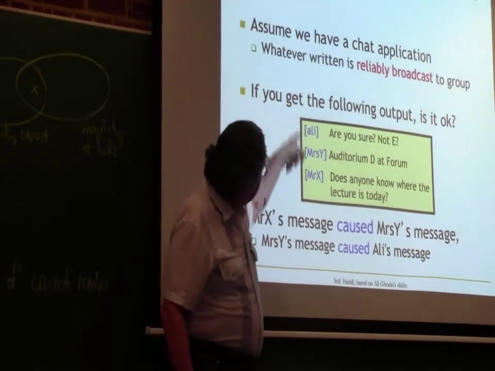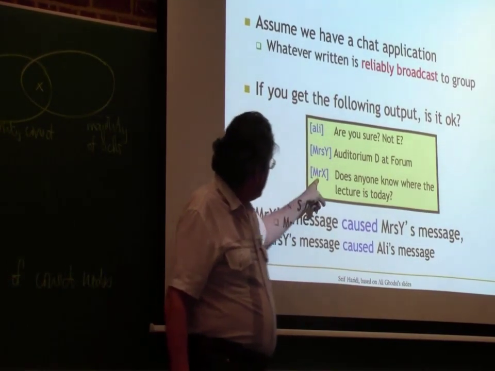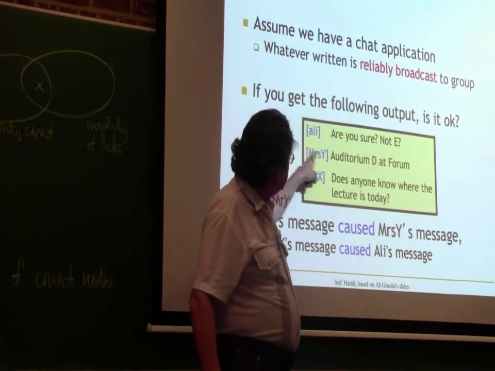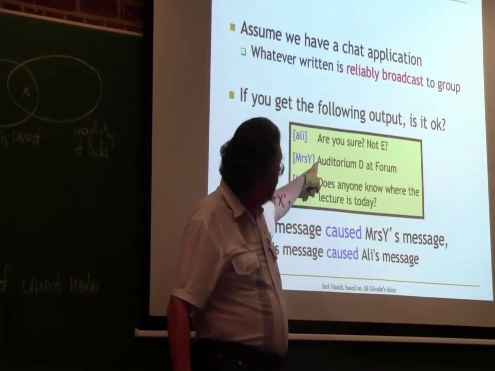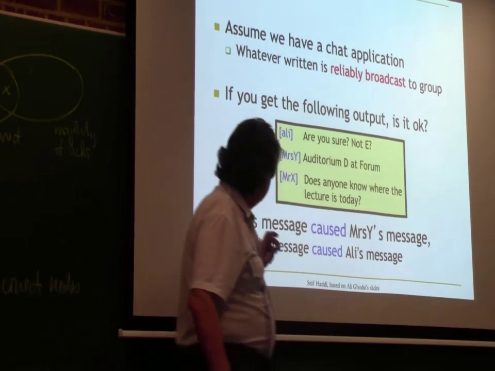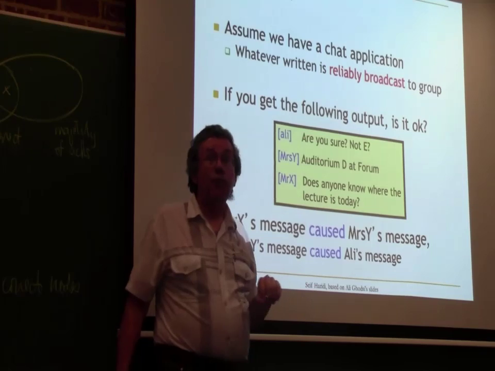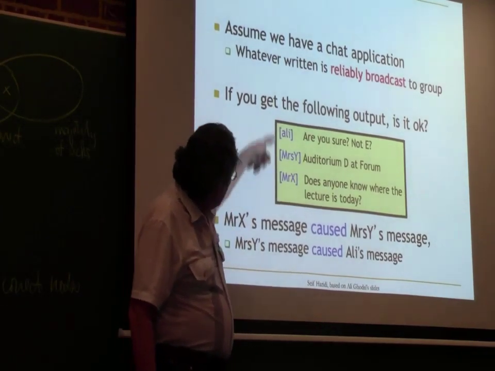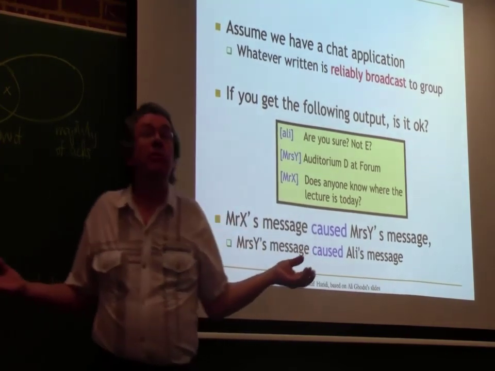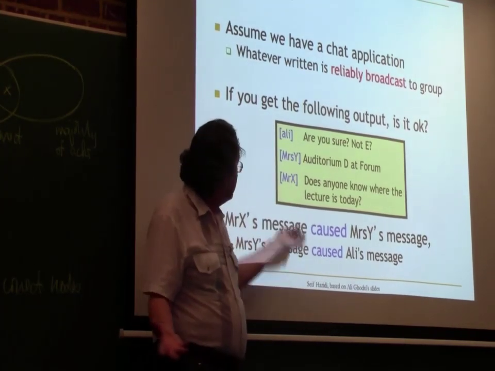So for example, here's a little conversation, and the guy is Ali. Somebody says, does anyone know where the lecture is today? And somebody answers, it's in auditorium D at the Forum building. And then Ali replies, are you sure it's not auditorium D, not E? So this is a conversation. But the question comes first. If we get Ali's reply first, then it's all mixed up. He's making a reply, but we don't know what he's talking about.